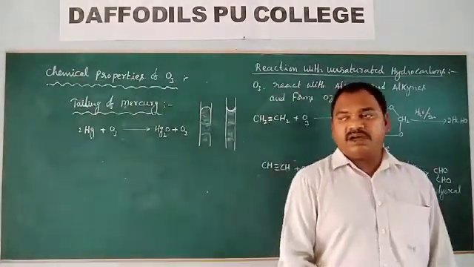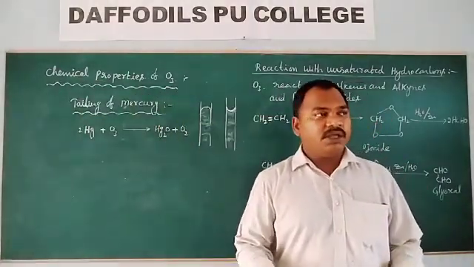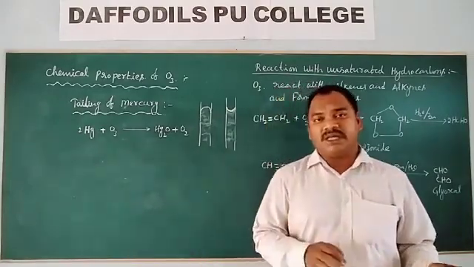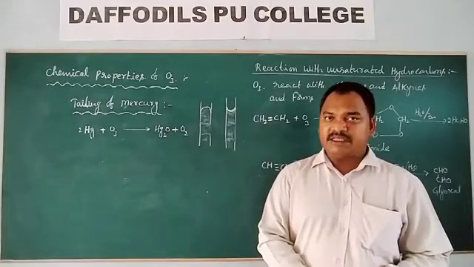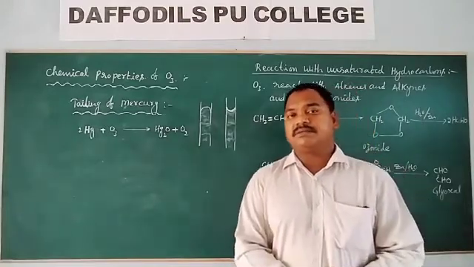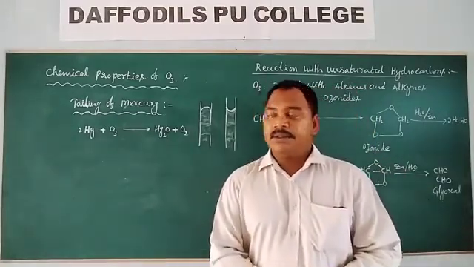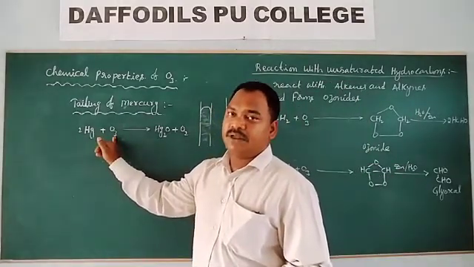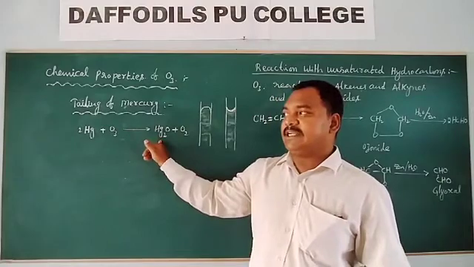So what is tiling of mercury? Mercury does not stick to the walls of the glass and it has an upper meniscus, but when this mercury reacts with ozone, it forms mercurous oxide.